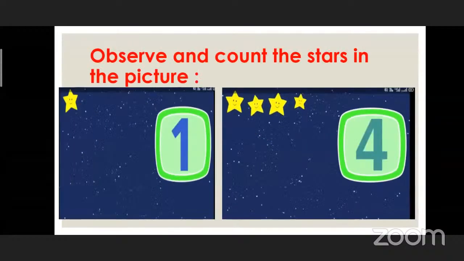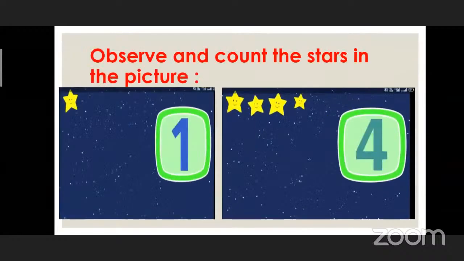It means that we count the stars in the form of numbers. These numbers are 1, 4, 6, 10. These are the numbers. We use these numbers for counting. It means that 1, 2, 3, 4, 5, 6, 7, 8, 9, 10, and so on. That means innumerable. These numbers are called natural numbers.